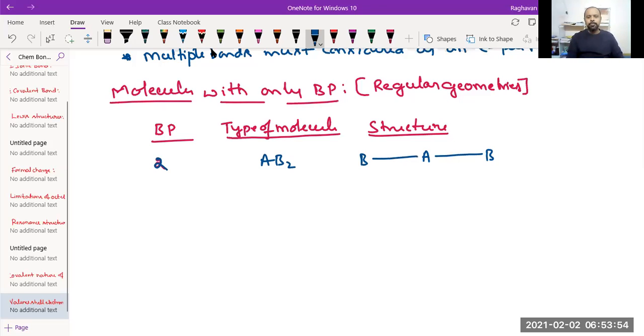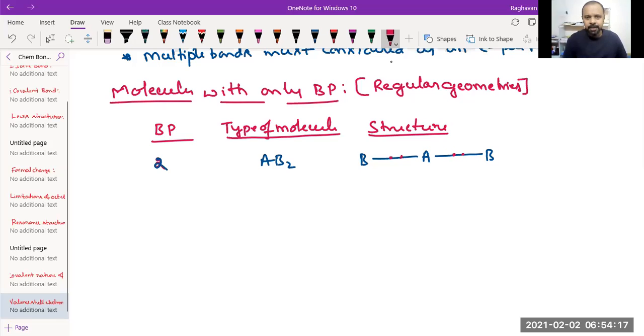This is AB2, A at the center, two B atoms surrounding. The structure is obtained like this because with this structure, the electron pairs of the bonds are separated with maximum distance and they have minimum repulsion, thus maximum stability. So what is this structure called?